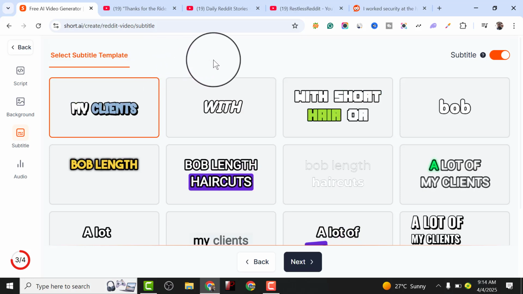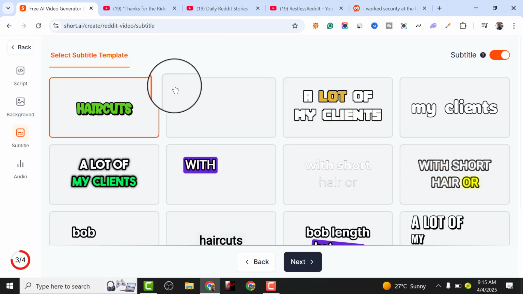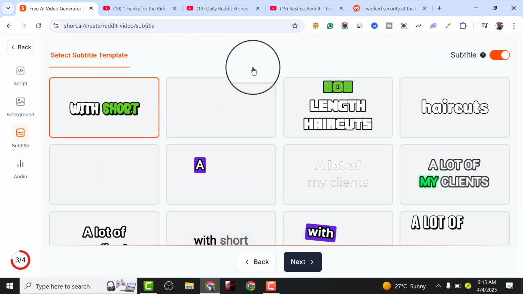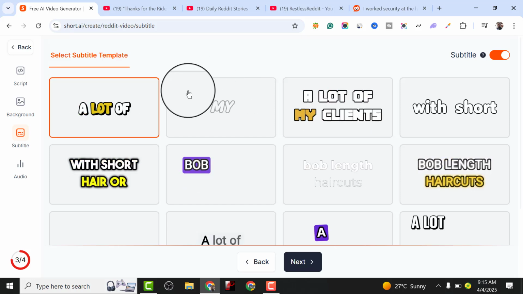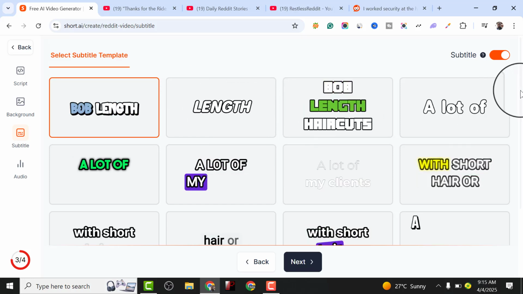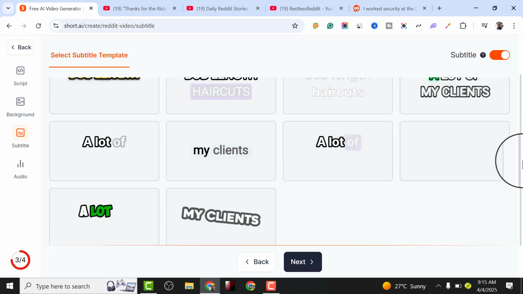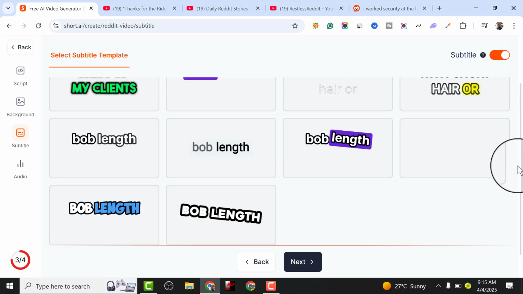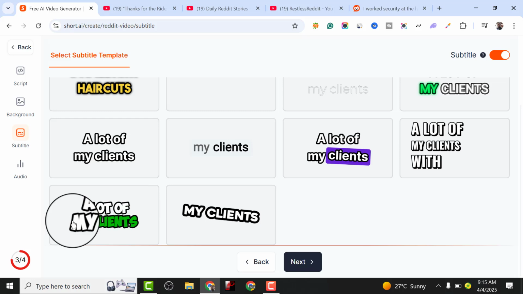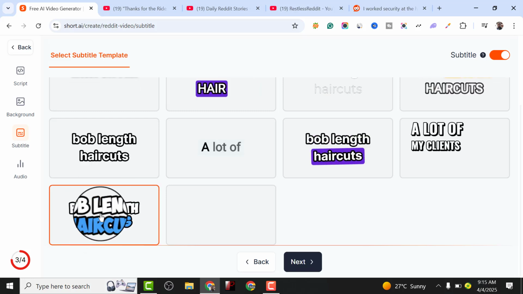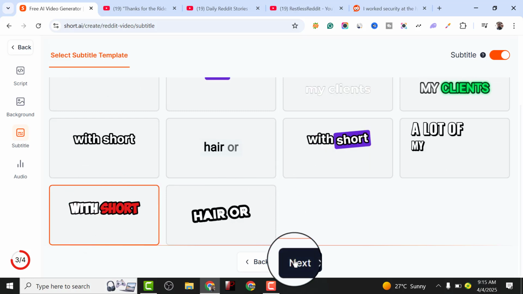So next thing we are going to choose is the text, the words that are going to be showing, which is the caption. There are a lot of captions over here that are very, very engaging. So I'm going to be choosing this particular caption, this one. You can choose any one you actually love, then click on next once again.